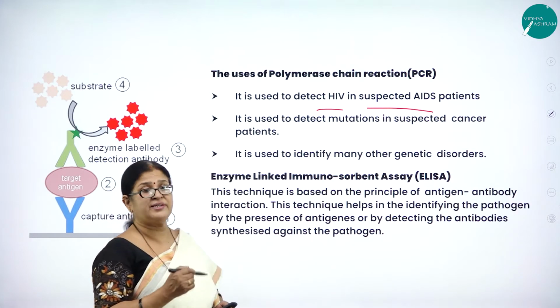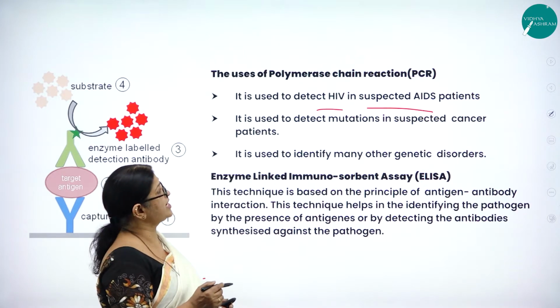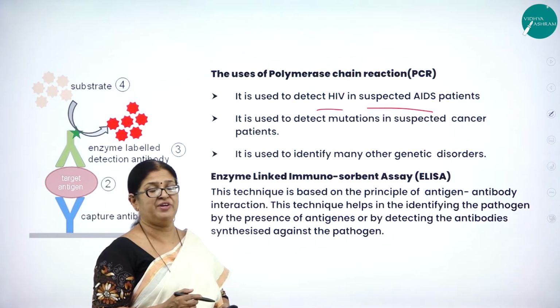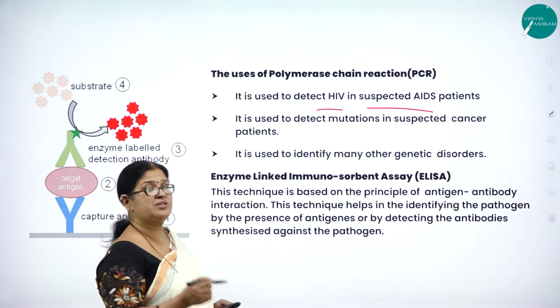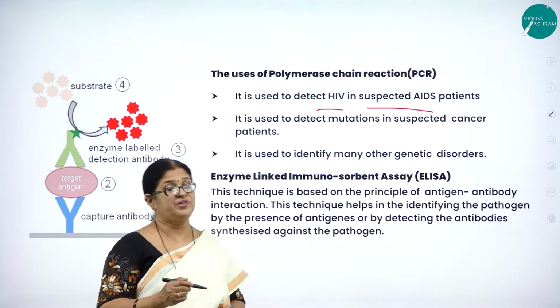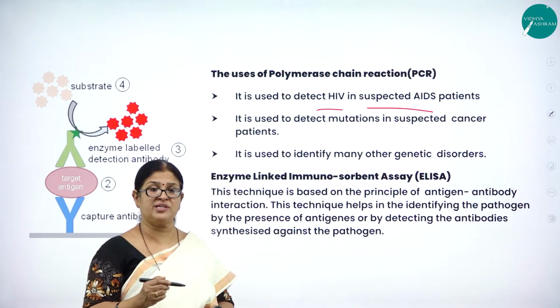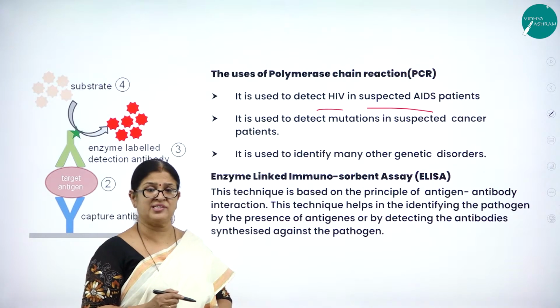But this technique called polymerase chain reaction is used to detect whether the person is HIV positive or negative. So this is one very important test for diagnosing a very dreadful disease, that is AIDS.